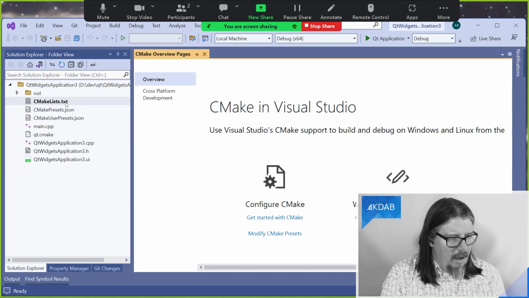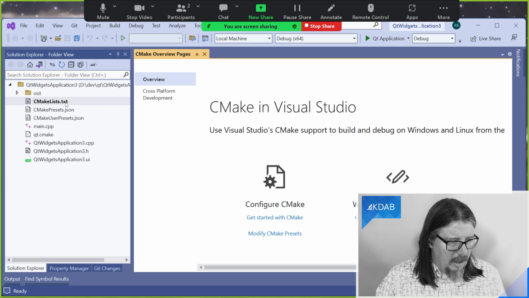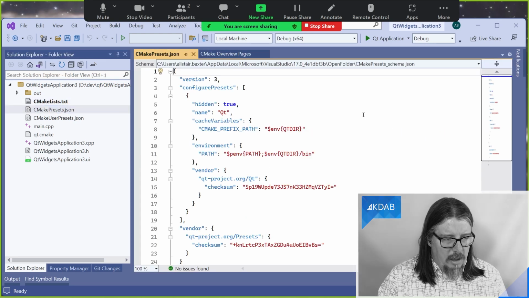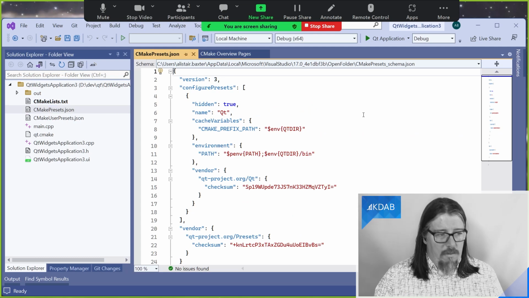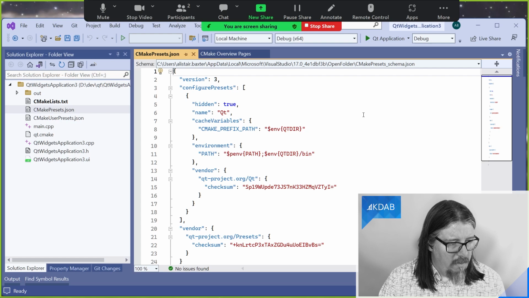So rather than opening a solution file as you used to, you just point it at the folder, and it understands the CMake configuration files there, and it makes use of the modern CMake presets system, which is commonly used in Visual Studio Code.